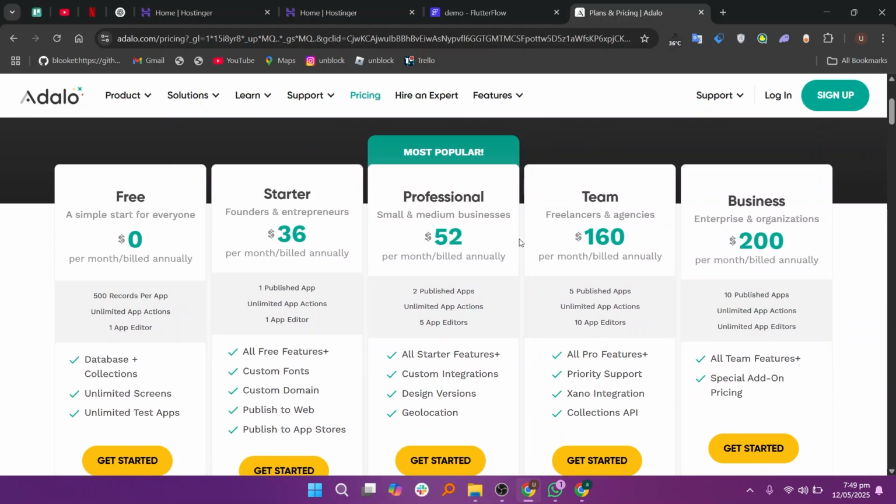It also supports databases and logic. You can build interactive features. Adalo is a good choice for creators who want more freedom than Horizons but don't want the technical complexity of FlutterFlow. It supports publishing to the App Store and Google Play, which makes it useful for launching a real app.